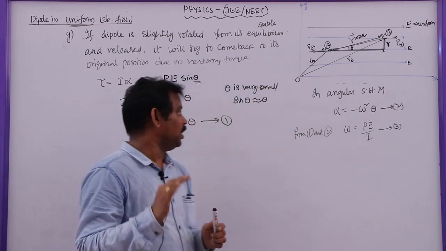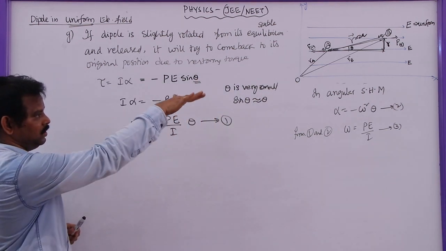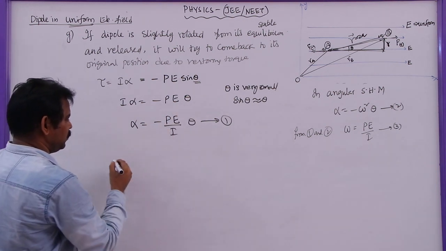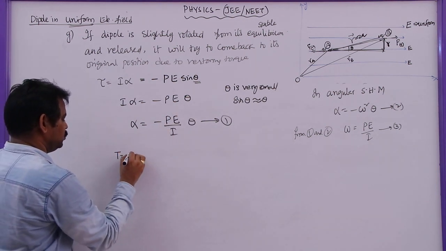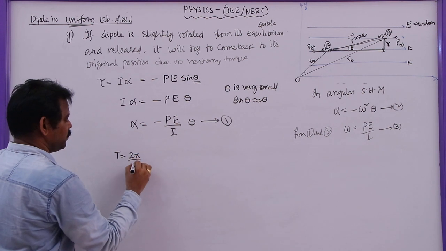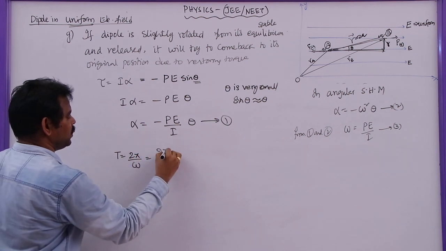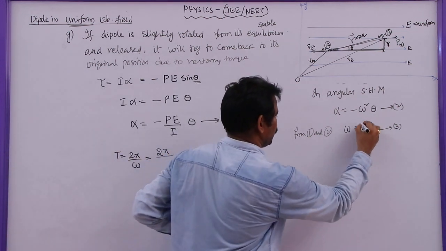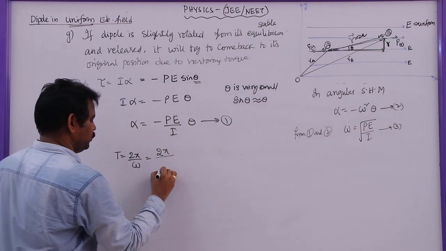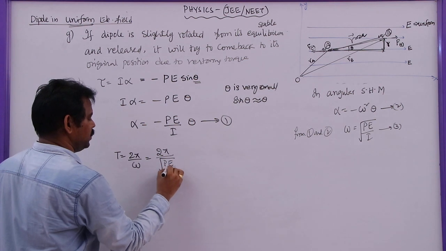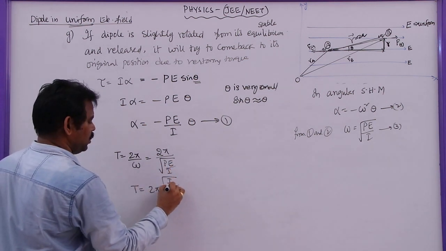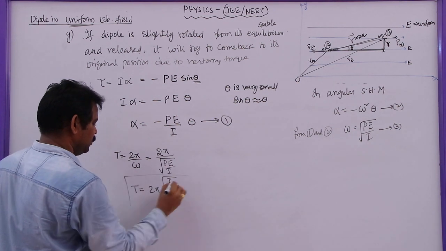Now, the time period of oscillations of this dipole in the uniform electric field is given by T is equal to 2 pi by omega, which is 2 pi by this omega. Actually this is root over PE by I. So time period is equal to 2 pi root I by PE.